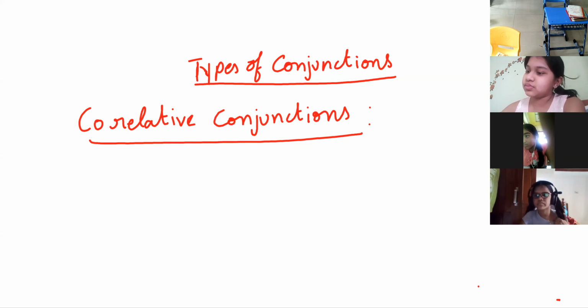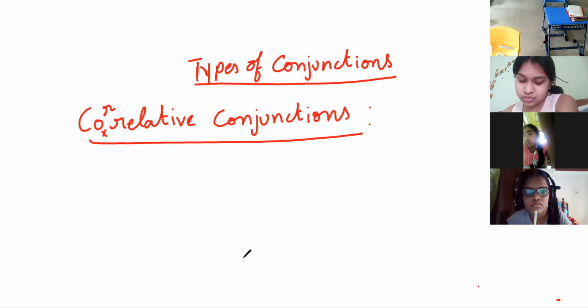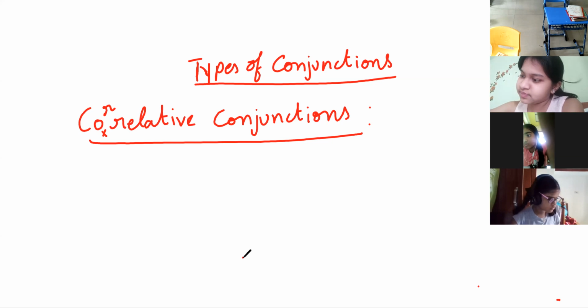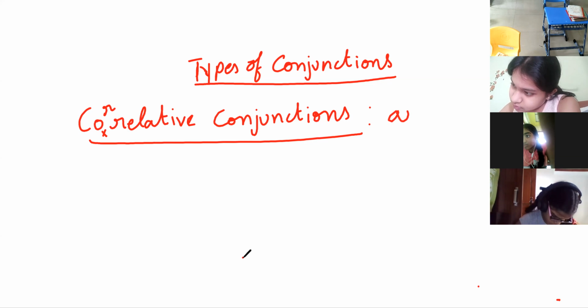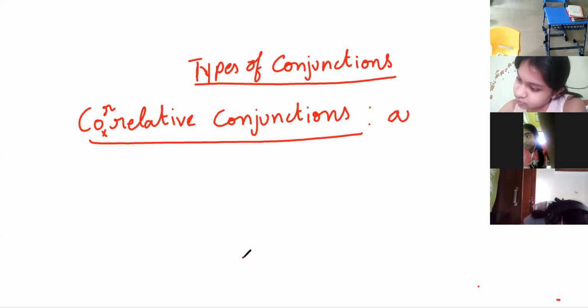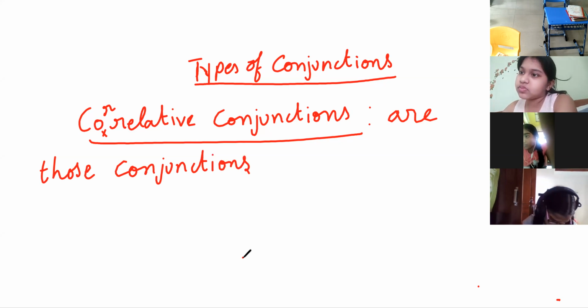But actually, here there should be one more. Sorry. Correlative. Okay, see, write down. Correlative conjunctions are those conjunctions which are in the form of pair.